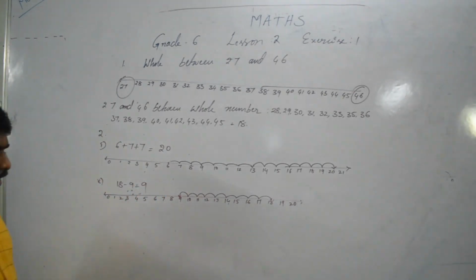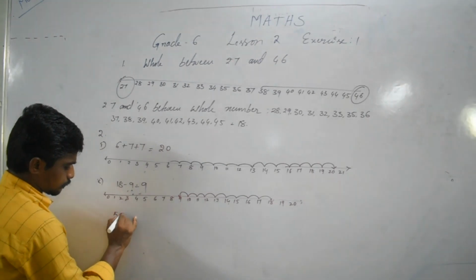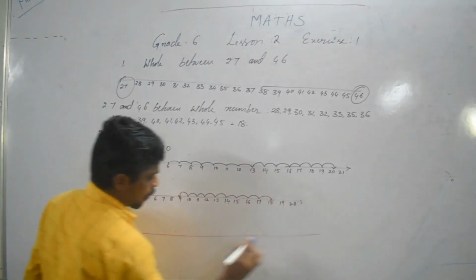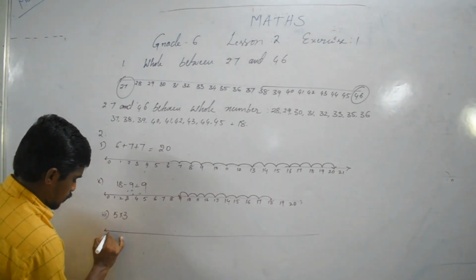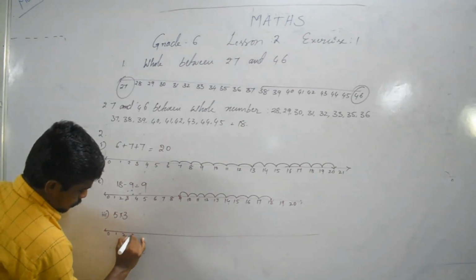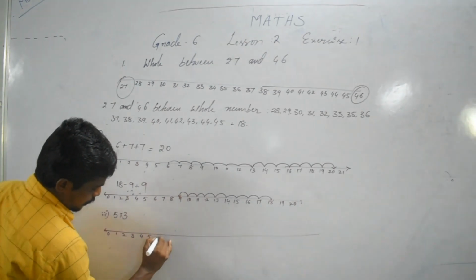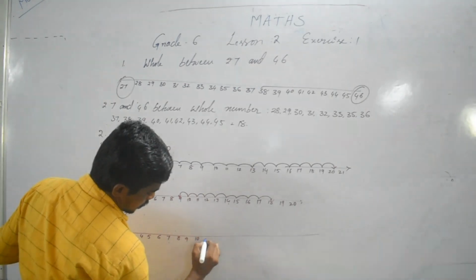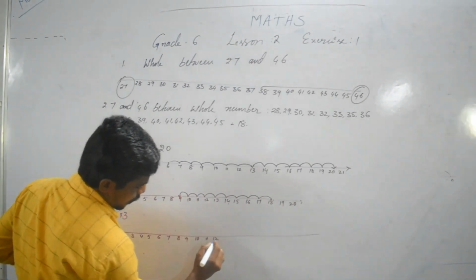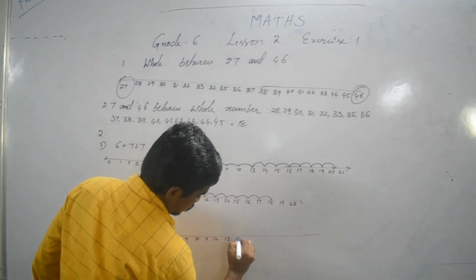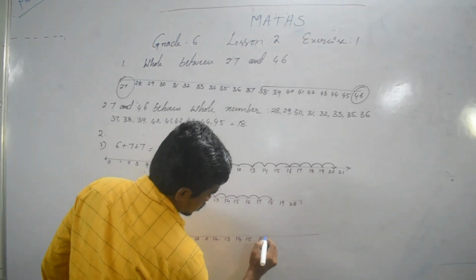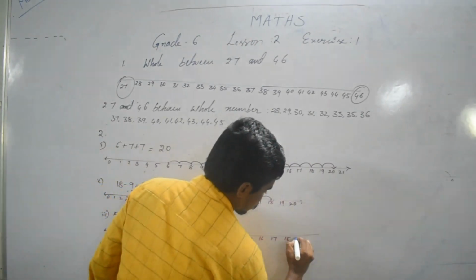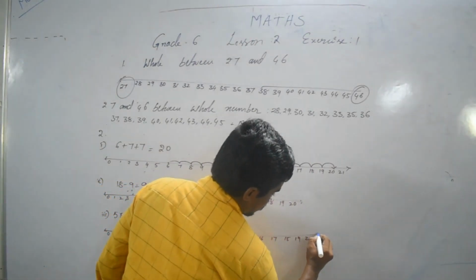Next one, 5 cross 3. Multiplication on the number line: 0, 1, 2, up to 20.